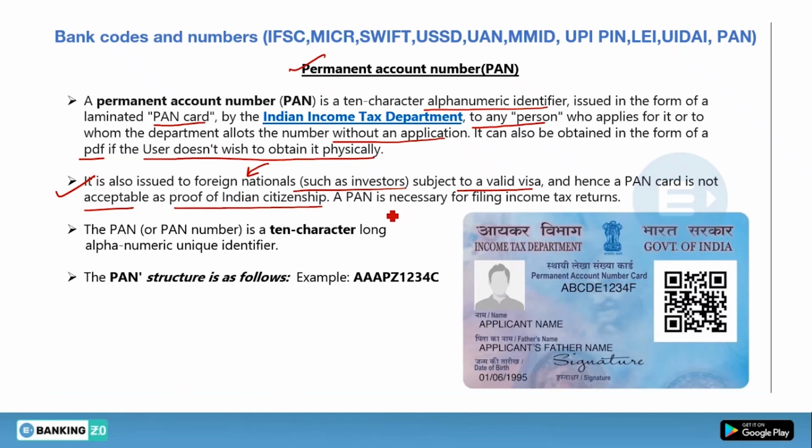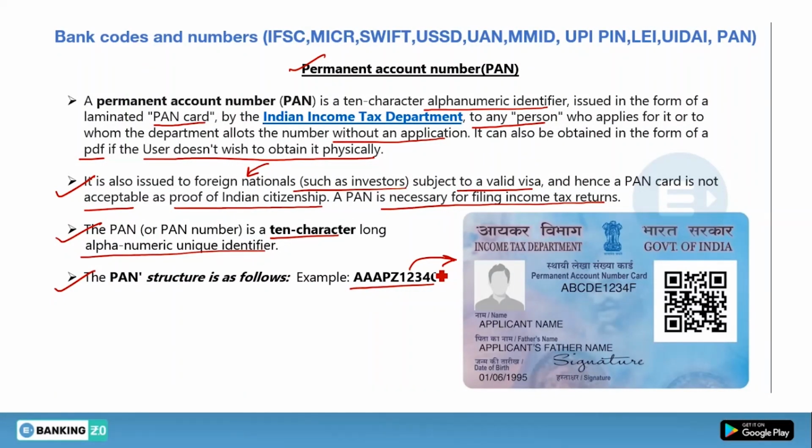A PAN is necessary for filing an income tax return. So without a PAN card you cannot file your income tax. The PAN number is a 10-character long alphanumeric unique identifier. This thing I have already told you. The PAN structure is as follows. Example is this. And this is how the PAN card looks. I hope you are all aware of this. So this is all about the PAN card, which is important from your examination point of view.